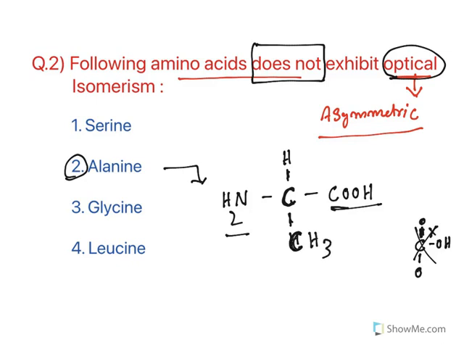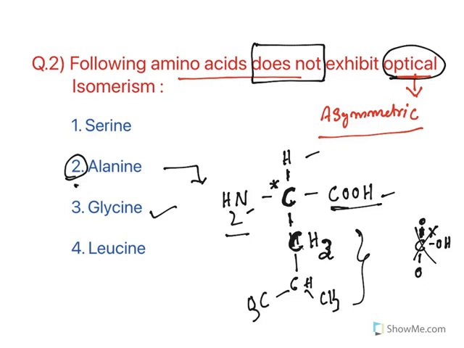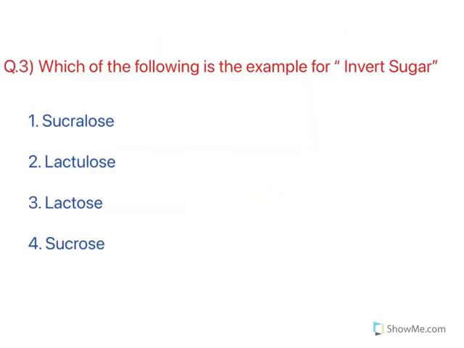Now when you see the structure of alanine, it has a methyl group substituted on hydrogen. Then it becomes an asymmetric carbon, hence it shows optical activity. So this is the structure of alanine. When you see serine, serine has an OH group attached to CH2, so it is also exhibiting optical activity because it has an asymmetric carbon. When you see the fourth option, leucine, it has an isopropyl group attached to this carbon, and the entire part is isobutyl, and hence the carbon is asymmetric. Again it is showing optical isomerism. So the answer is glycine, which does not exhibit optical isomerism.